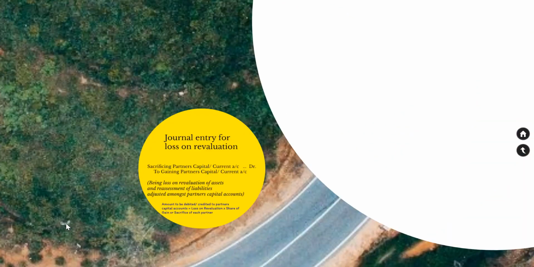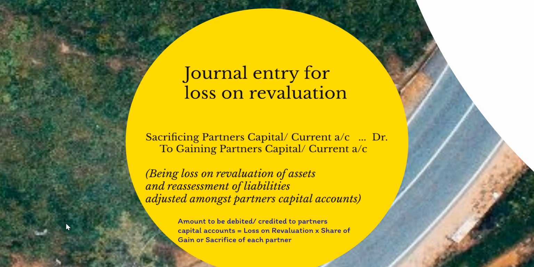Now, if there's a loss on revaluation of assets and reassessment of liabilities, the journal entry is as follows. We will debit the sacrificing partner's capital or current account and credit the gaining partner's capital or current account.